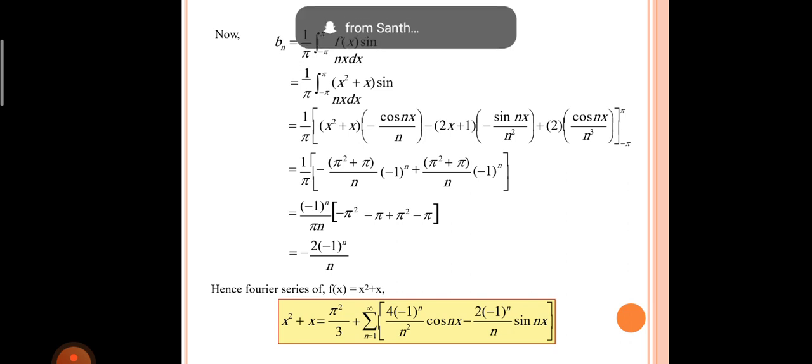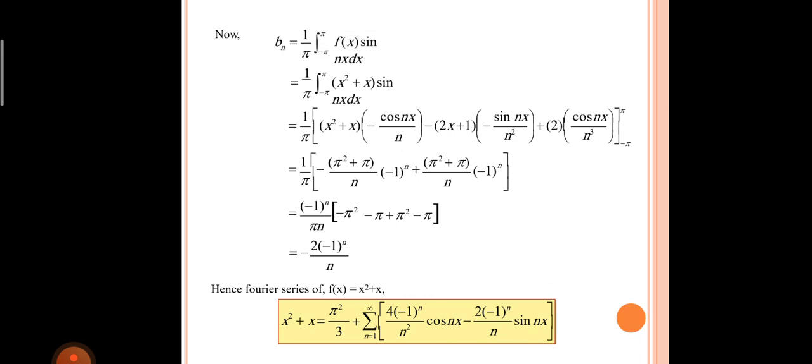Then we will get that f of x is equal to a naught by 2 plus summation of n equals 1 to infinity of a n into cos nx plus b n into sin nx. Therefore, by substituting the a naught, a n and b n values, we will get x square plus x equals pi cube by 3 plus summation of n equals 1 to infinity 4 into minus 1 whole power n by n square into cos nx minus 2 into minus 1 whole power n by n into sin nx.